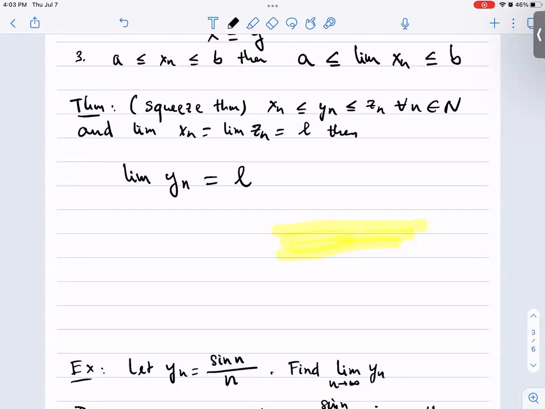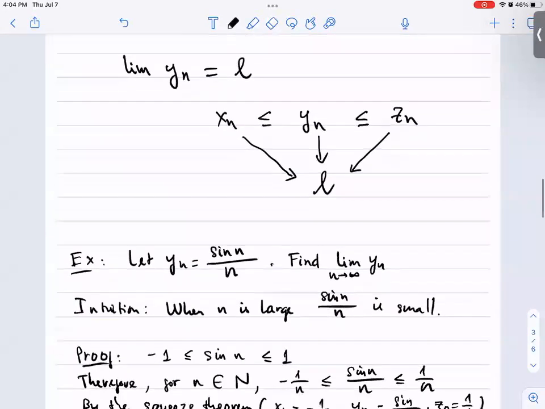So that's why it's called the squeezing theorem. The sequence yn is squeezed by the sequences xn and zn, and you can visualize it as follows. Suppose you have xn smaller than or equal to yn smaller than or equal to zn. Now the larger sequence converges to some number l. The smaller sequence also converges to the number l. That's why the one in the middle, yn, must converge to this number l as well.